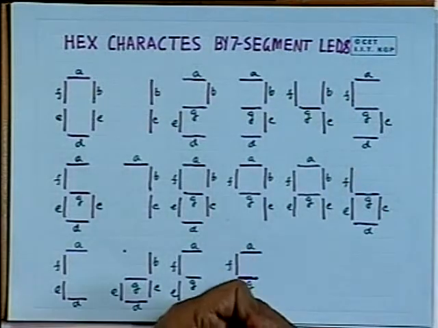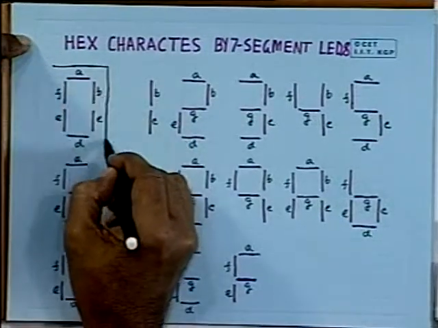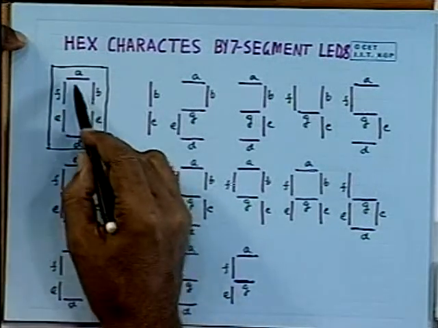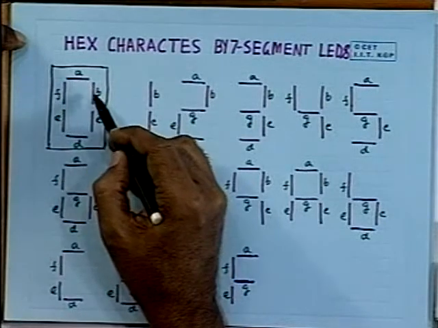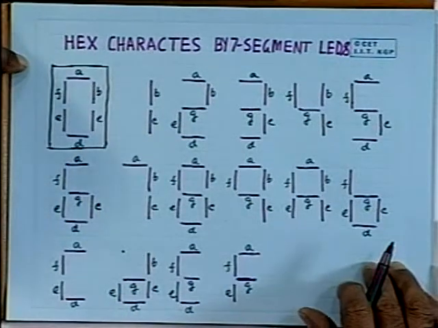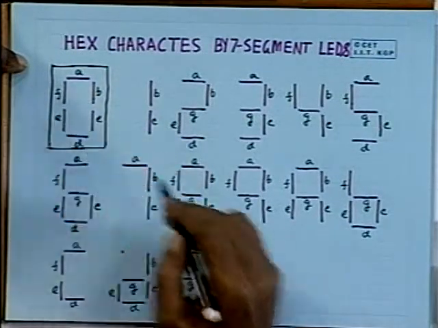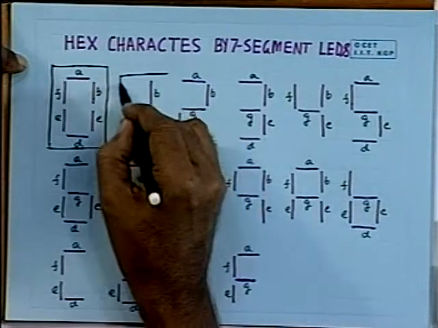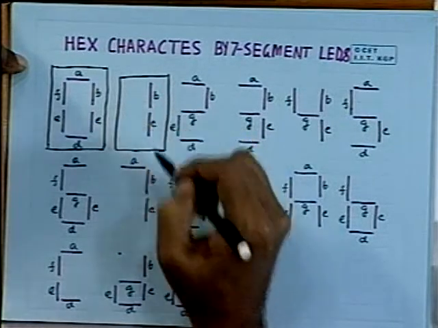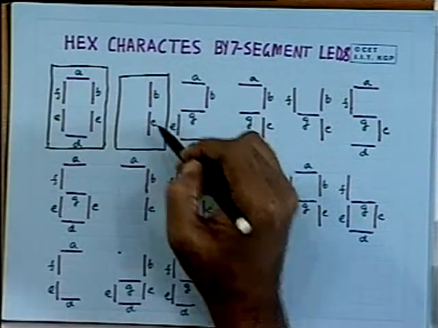I have not shown the decimal point, but as you can see here, this is one LED, and I have displayed 0. To display 0, these segments A, B, C, D, E and F are to be lit. You have to pass current through these light emitting diodes so that the display is 0. Similarly, in this case, you have to use only segments B and C. You have to pass current through the diodes corresponding to B and C segments.